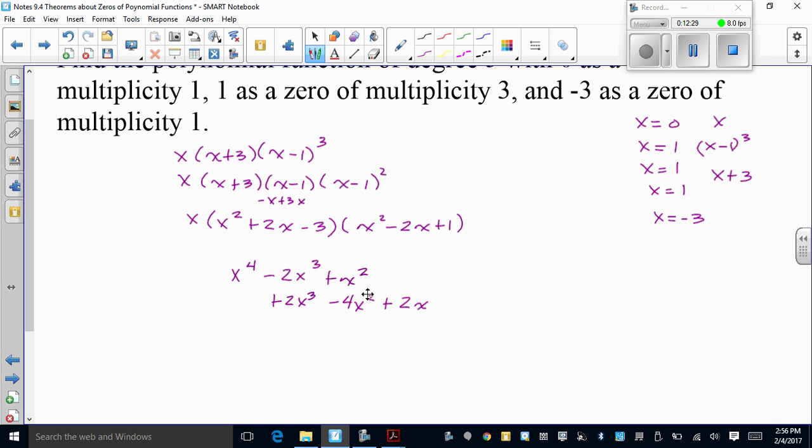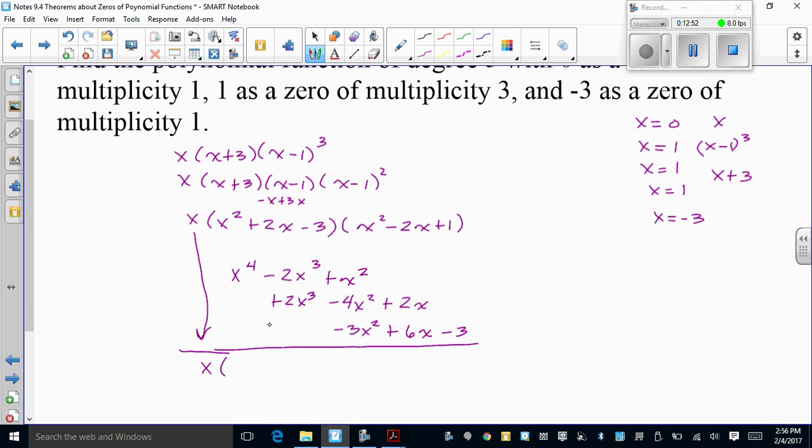And now we just need to multiply by the negative 3. Negative 3 times x squared, negative 3x squared. Negative 3 times 2x gives me a positive 6x. And negative 3 times 1 is negative 3. So don't forget this x that I haven't touched yet. And then combine the like terms here.